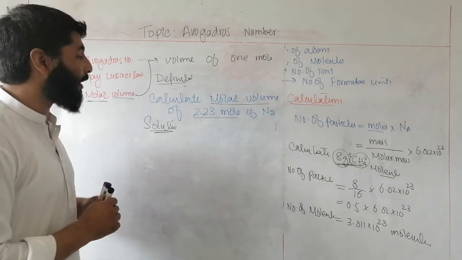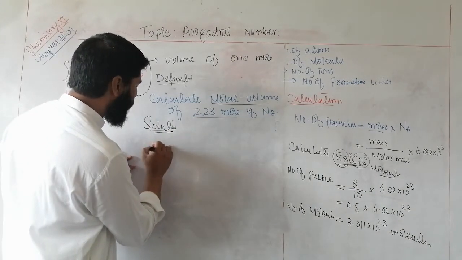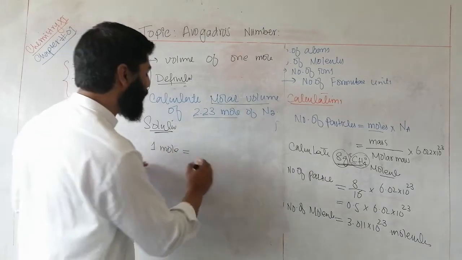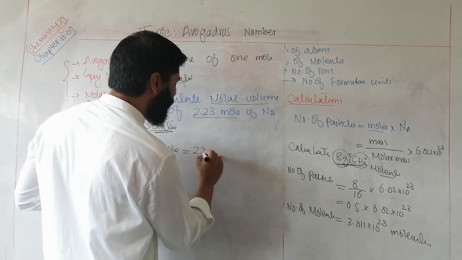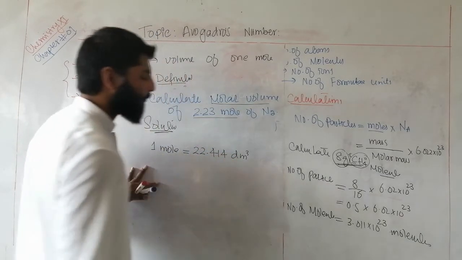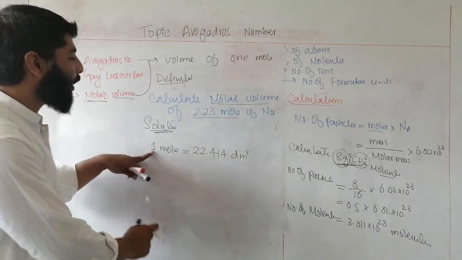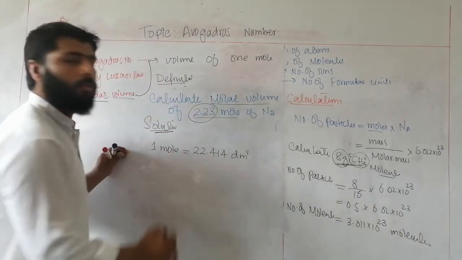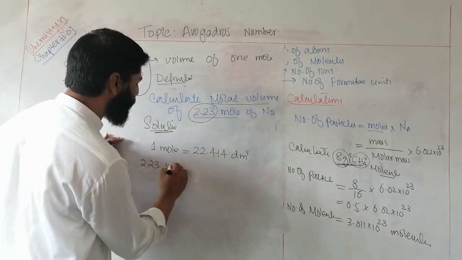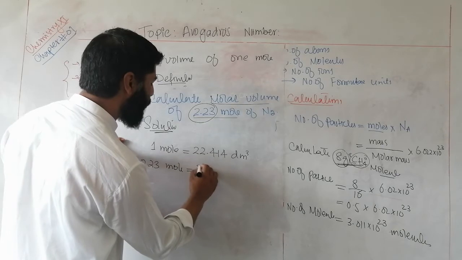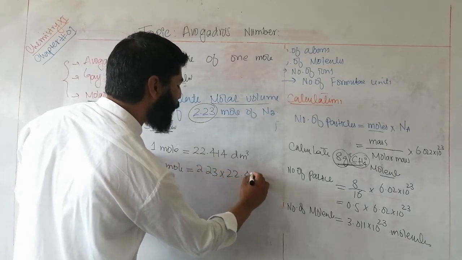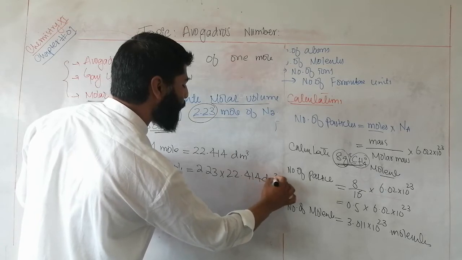as by definition 1 mole of each and every substance is equal to 22.414 dm³. Now you are given 2.23 moles. Put the value of 2.23 here. 2.23 moles will be equal to 2.23 multiplied by 22.414 dm³.